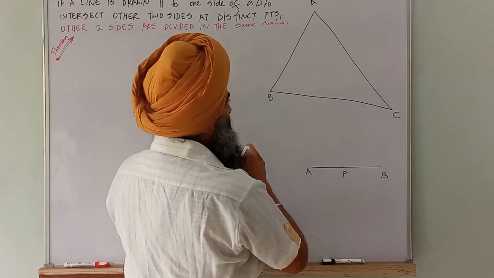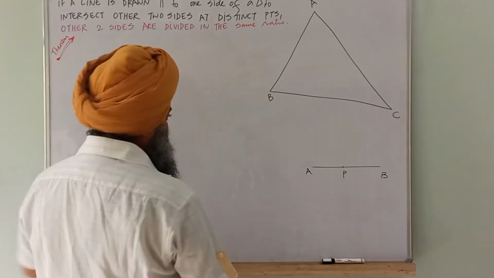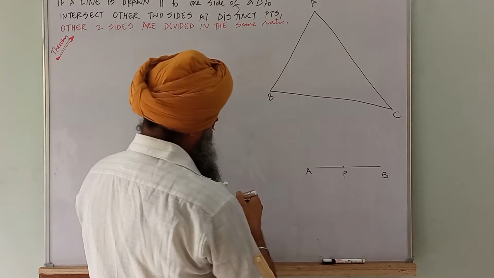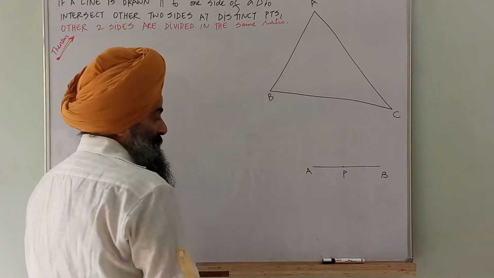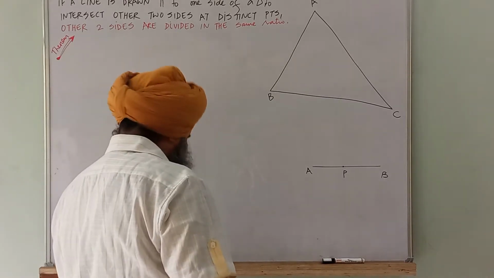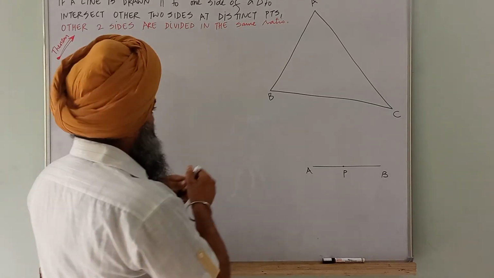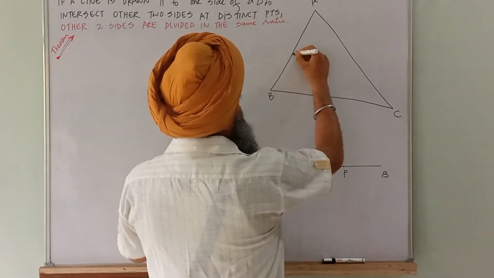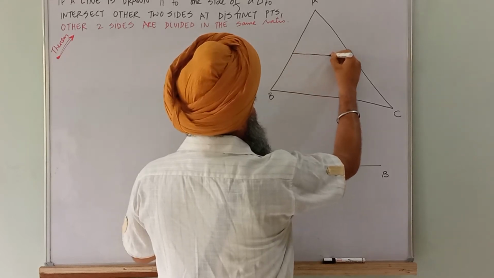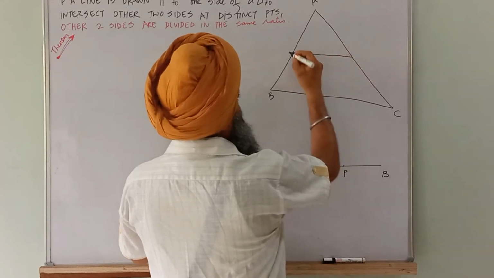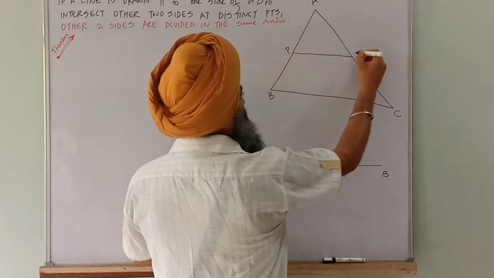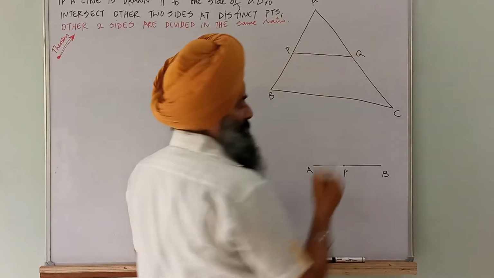We are taking a line parallel to BC. Let's say this line's name is PQ.